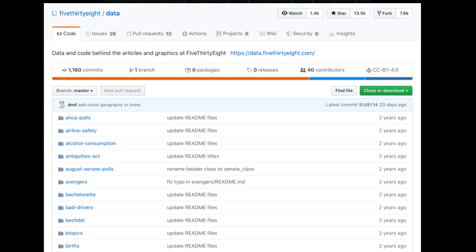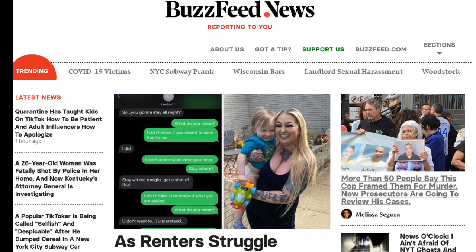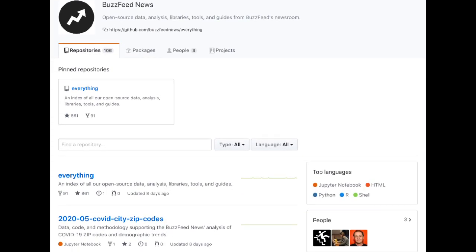The second website for data collection is BuzzFeed. It makes the datasets, analyses, libraries, tools, and guides used in its articles available on GitHub. Check them out to learn from some of the best. Here are some examples from BuzzFeed News: federal surveillance planes, data on planes used for domestic surveillance. Zika virus, data about the geography of the Zika virus outbreak. Third is firearm background checks, data on background checks of people attempting to buy firearms.